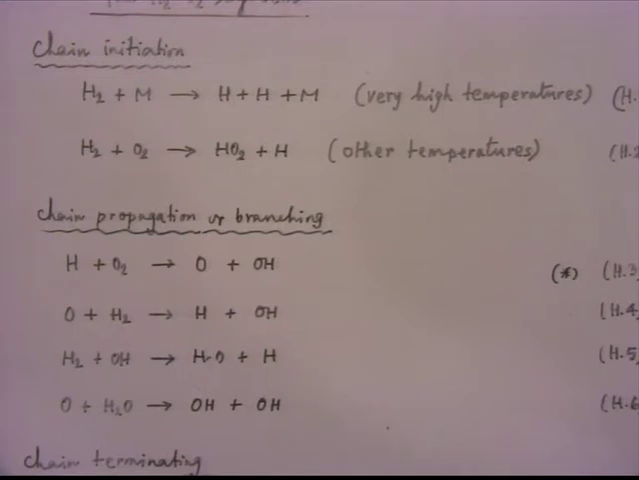These are more active species than hydrogen molecules, H2, and then after the chain initiation takes place, we have chain propagation or branching reactions. Propagations are those reactions in which the number of radicals on the left hand side and the number of radicals on the right hand side remain the same. In branching, there is an increase. So that increase results in a build up of active pool of radicals, and that accelerates the overall reaction rate.